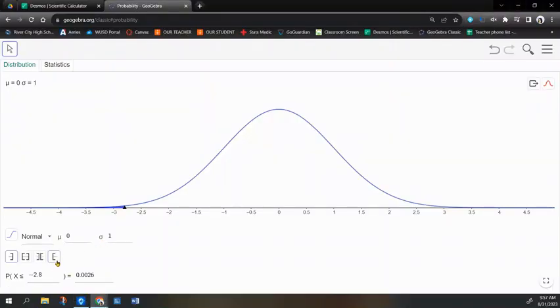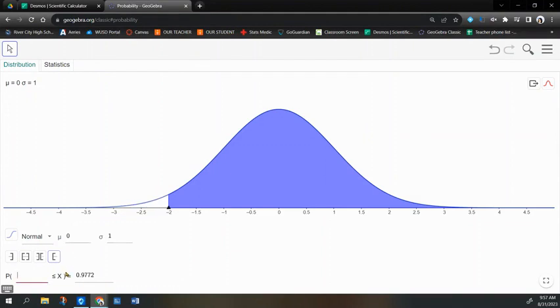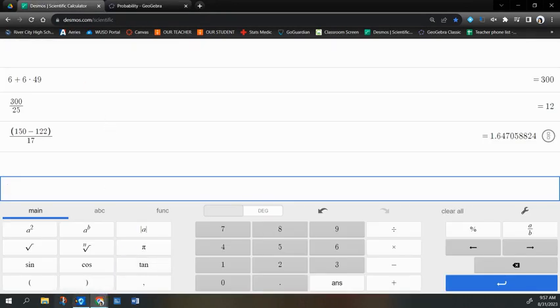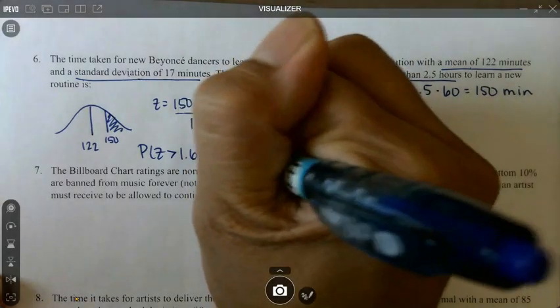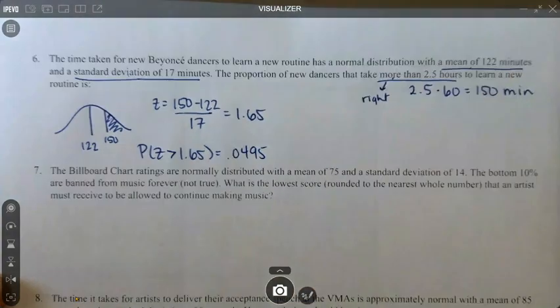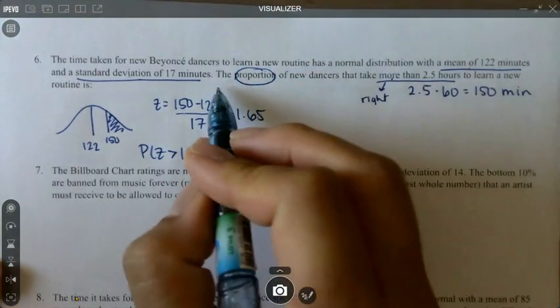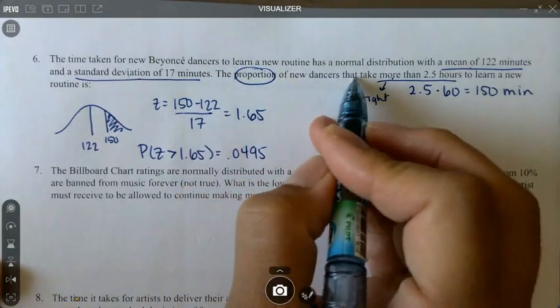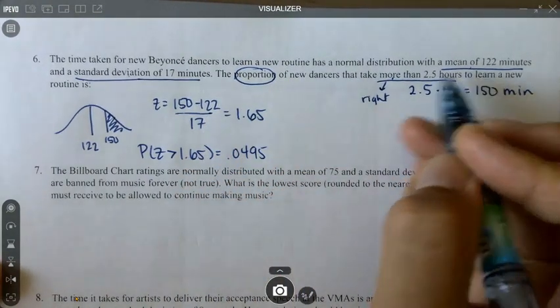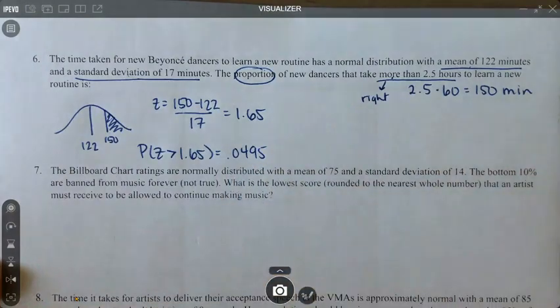So I'm going to switch to more than, and that's going to be 1.65. That's 0.0495. And again, since they asked for a proportion, we can leave that as a decimal. So in context, we would answer the proportion of new dancers that takes more than 2.5 hours to learn a new routine is 0.0495.